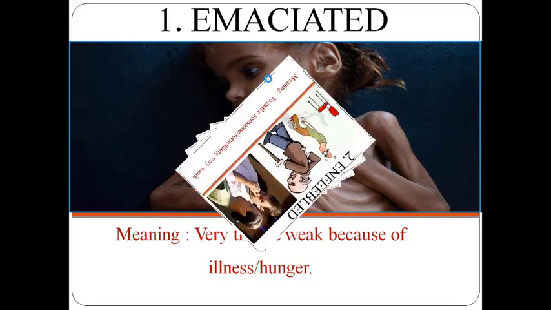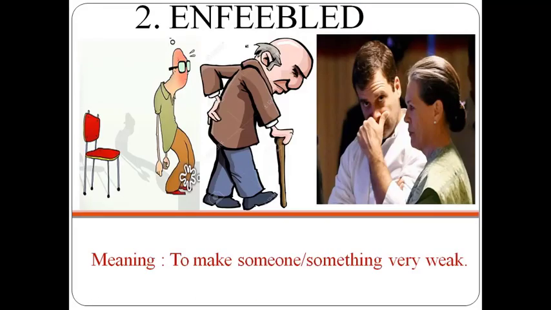Let's move on to the next word now. What is the meaning of the word enfeebled? If you observe the picture, the first picture, this particular person sat on this chair for a long time. That made him weak. In the second picture, age made him weak. And the third picture, this was in the news actually, enfeebled Congress party. It means something made this party weak. So the meaning here is to make someone or something very weak.